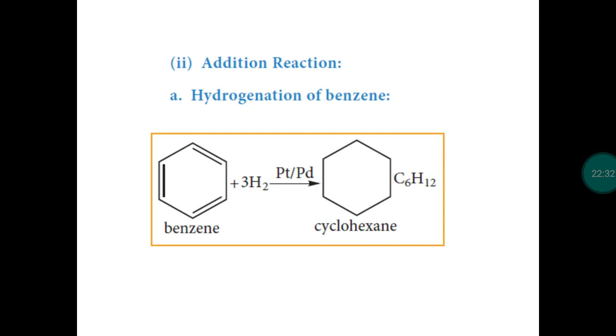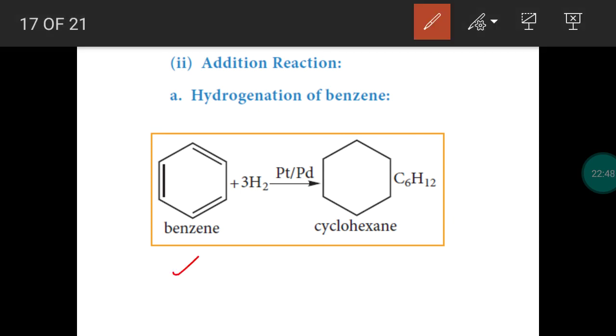Next we move into the addition reactions. Benzene is involved in addition reactions, but it does not undergo all the addition reactions like alkenes. At specific conditions, addition reactions are possible. We can add hydrogen to benzene in the presence of a catalyst like palladium or platinum. We will get cyclohexane. So what is the molecular formula? C6H12. All three double bonds are broken, so we get cyclohexane. Now this cyclohexane is an alicyclic compound, so it is not aromatic.